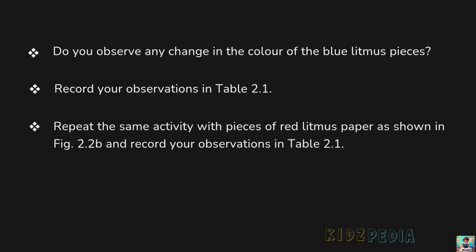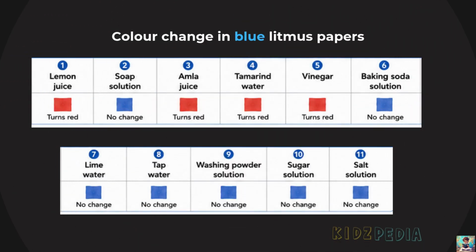Repeat the same activity with pieces of red litmus paper as shown in figure 2.2b and record your observations in table 2.1. So, after placing the samples on the blue litmus paper pieces, carefully observe whether the color of any piece changes. If the blue litmus paper turns red, it indicates that the substance is acidic. Record all your observations in table 2.1.